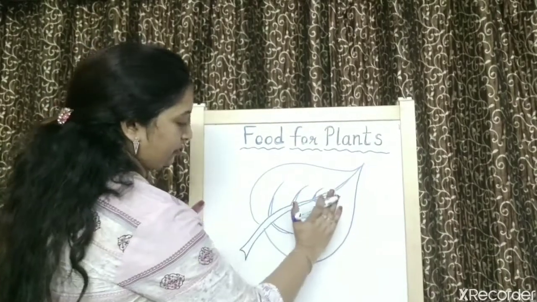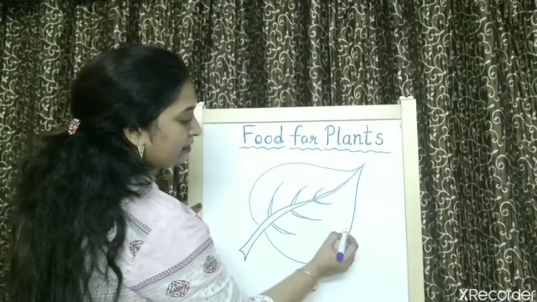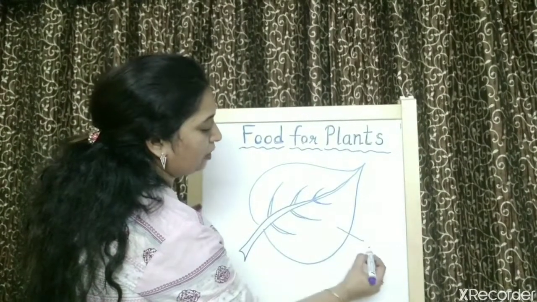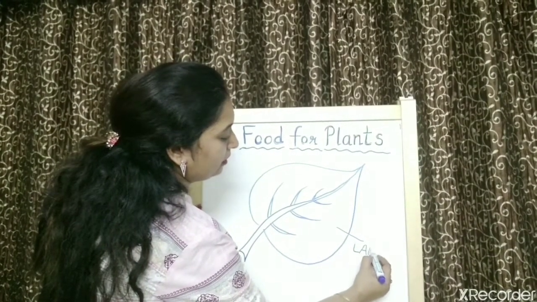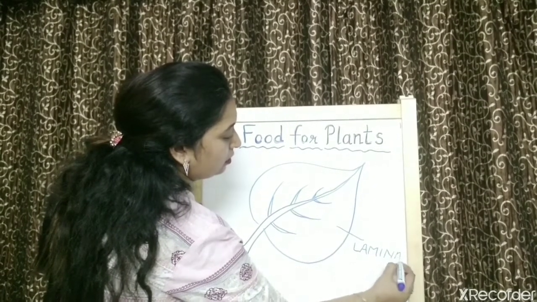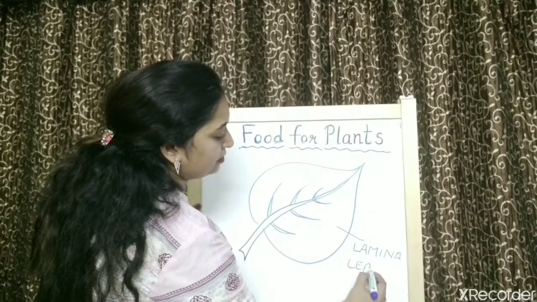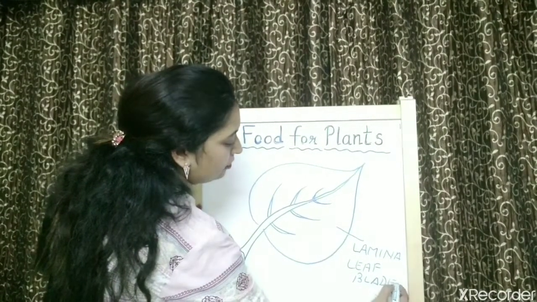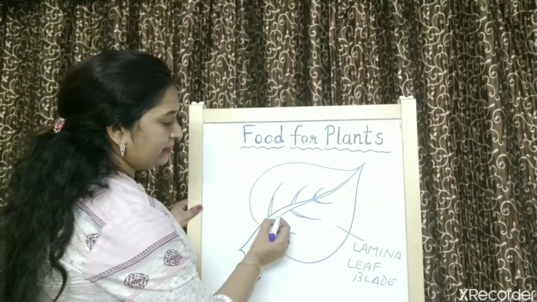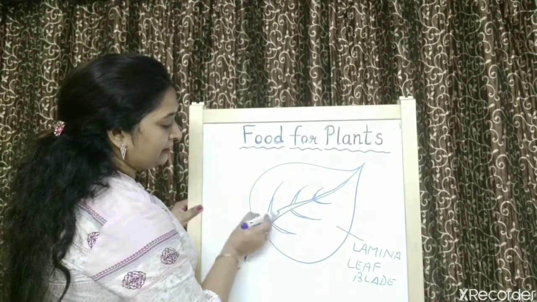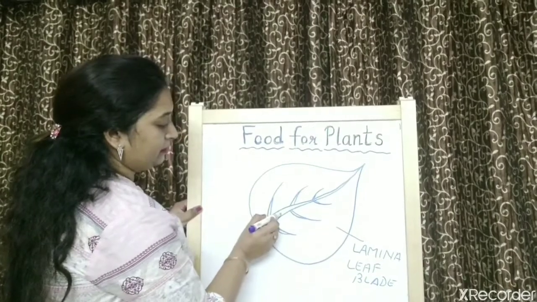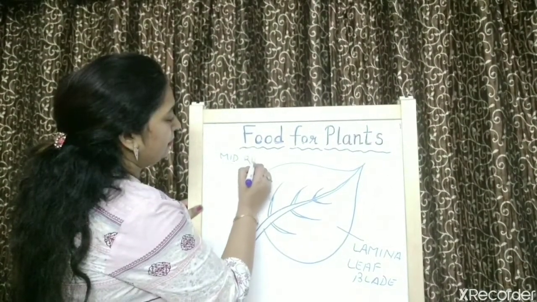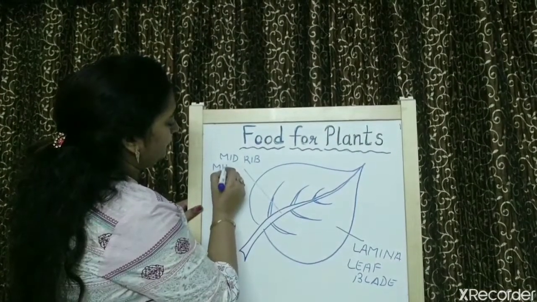What is this, children? This is the flat green part of the leaf, and that flat green part is called lamina or leaf blade. Now what is this middle thick line going through the middle of a leaf? This is the midrib, or midvein.